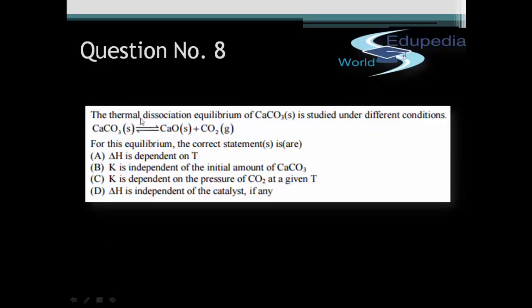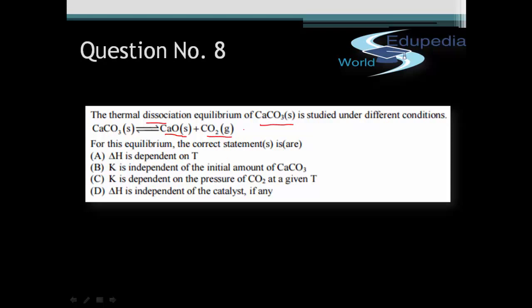Question number 8. This question is from the topic of physical chemistry. In physical chemistry it is from chemical equilibrium. It states that the thermal dissociation equilibrium of CaCO3 solid is studied under different conditions. The equation has been given. CaCO3 solid, which is a fairly standard equation, goes to CaO solid plus CO2 gas.